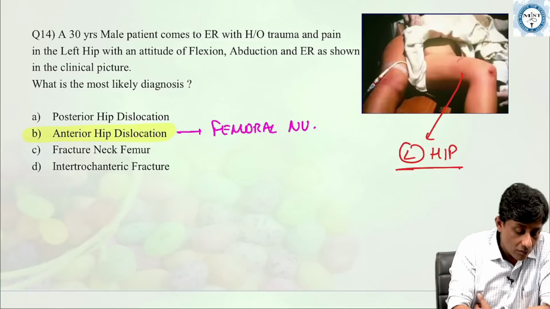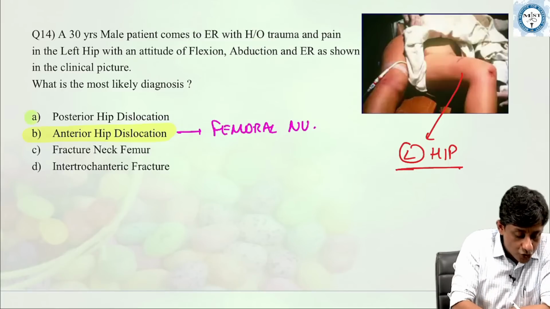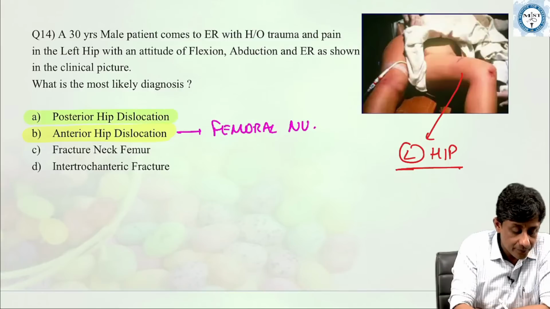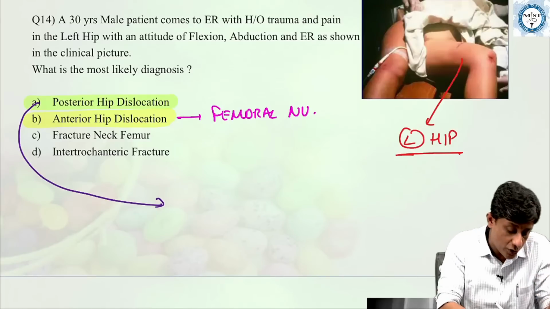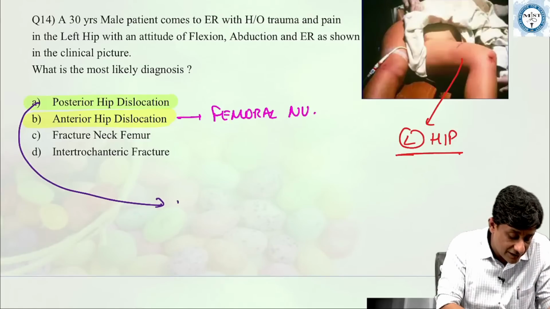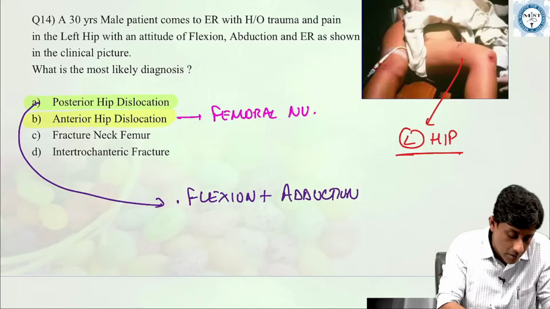Now, about posterior hip dislocation. All of you know posterior hip dislocation. The attitude after that is that of flexion, adduction plus internal rotation.